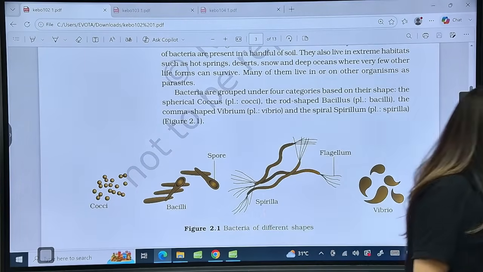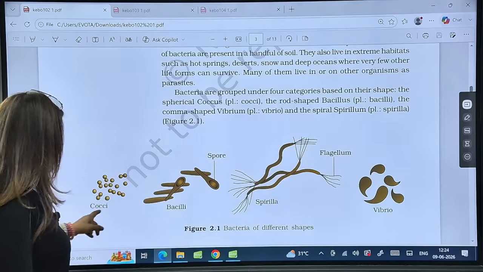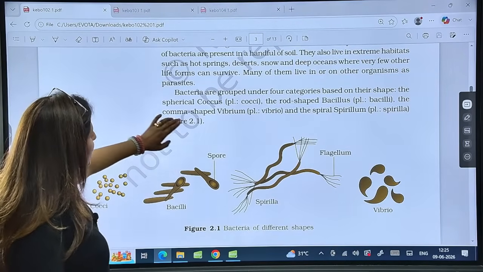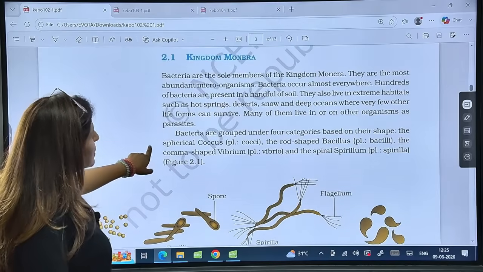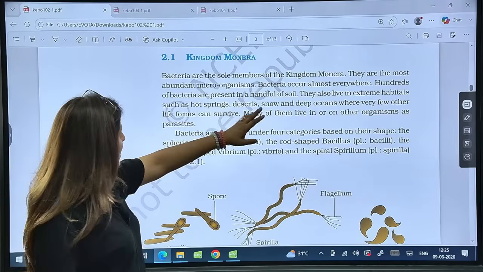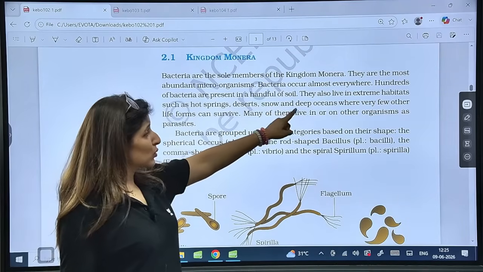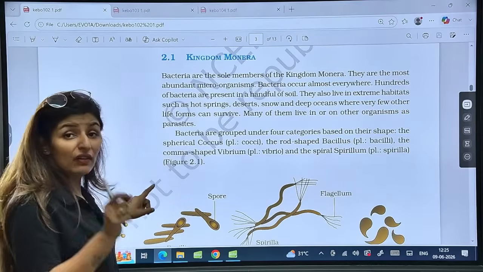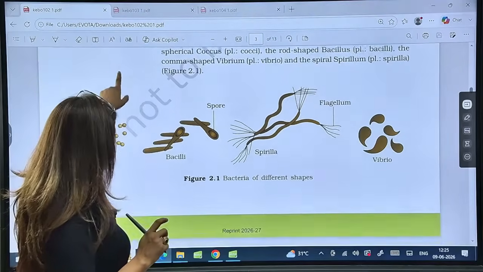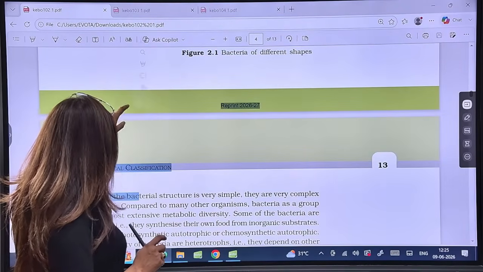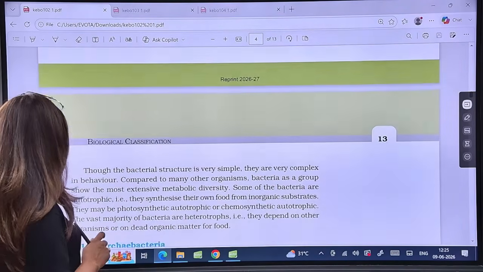Right? Okay. Now moving on, see these: cocci, bacilli, spirilla and vibrio. Here are certain lines. Bacteria are the sole members of kingdom Monera. They can be found in extreme habitats like hot springs, deserts, snows and deep oceans, and are divided into 4 categories on the basis of shape. So you must always know the basis of classification. Is this clear? Now see, these are very important lines.